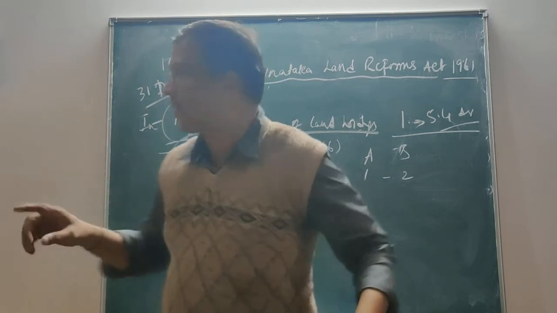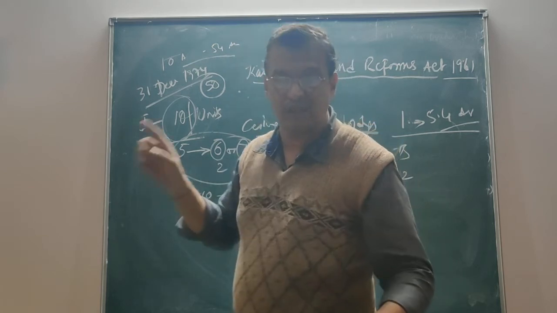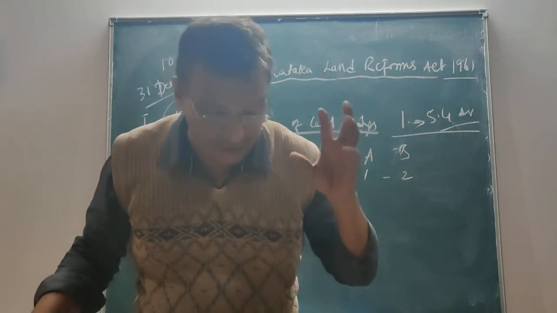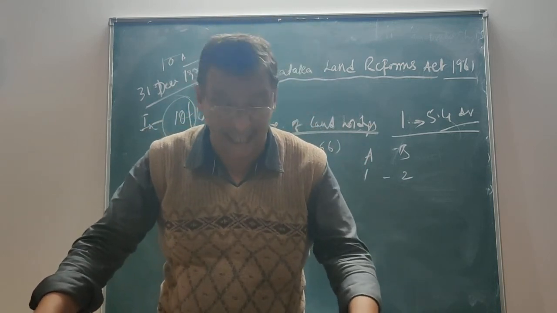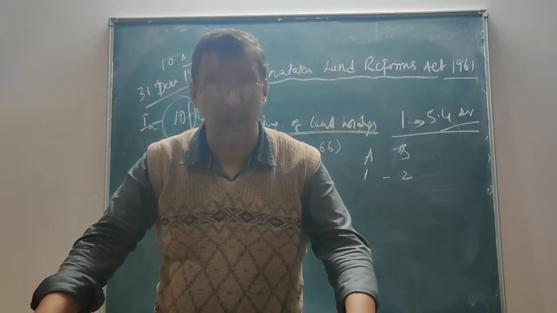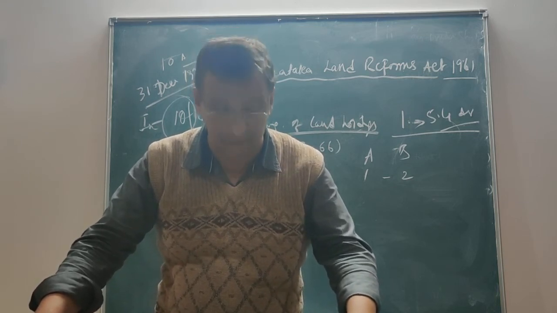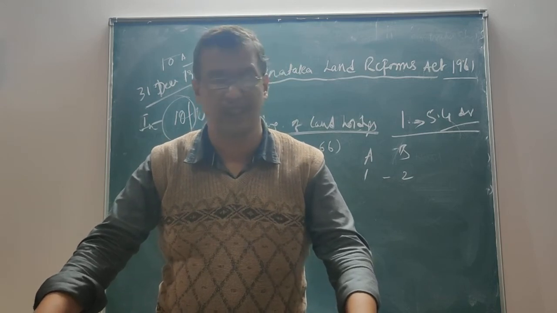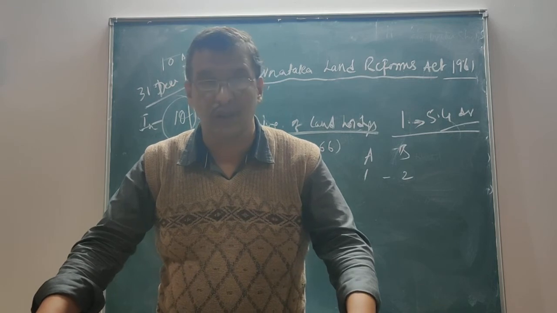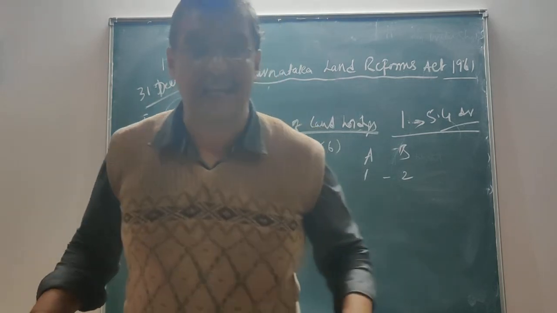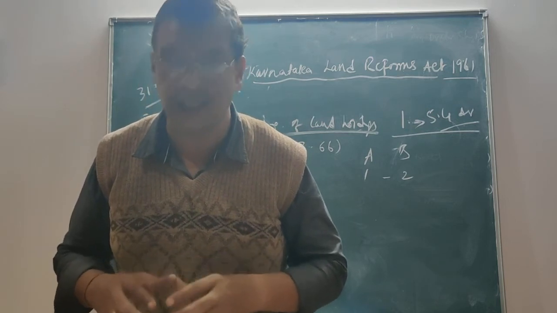And this declaration shall be made, as I was saying, under Form 7, 1374, which I was speaking of. The person who was holding land on or after 18th November 1961, before the commencement of the Amendment Act of 1974, whether 10 acres, 20 acres or 40 acres of land, shall make a declaration, and that declaration shall be made within 180 days, that is, from the 11th September 1975.